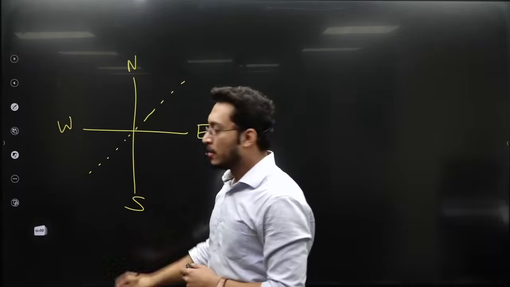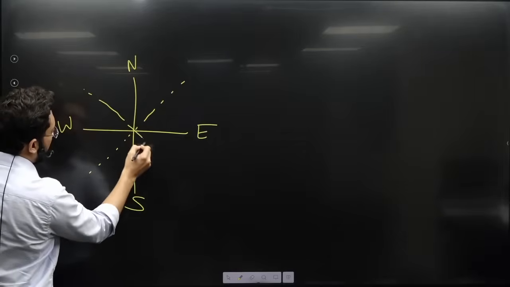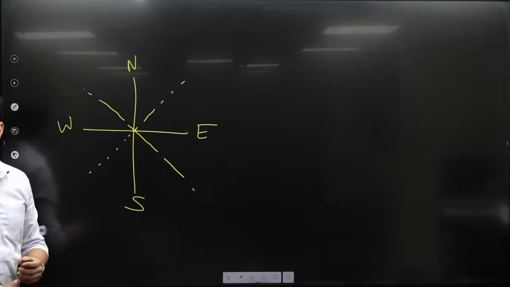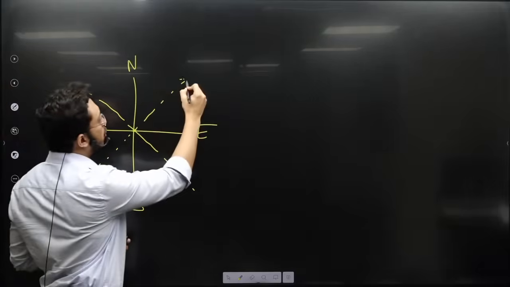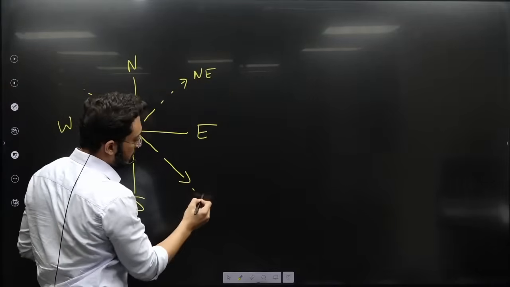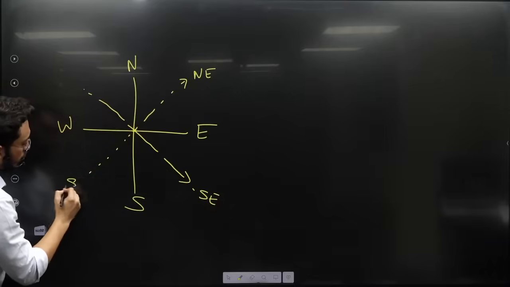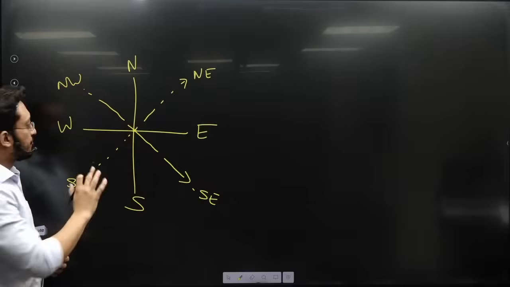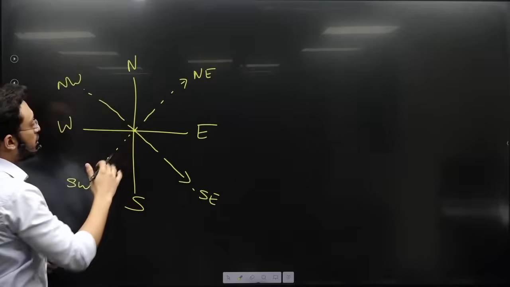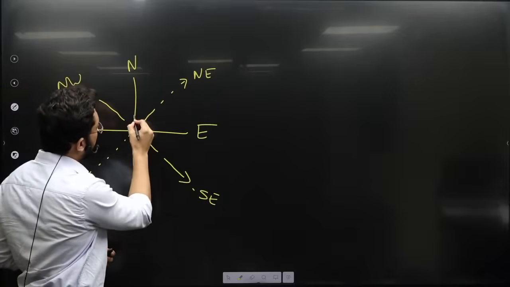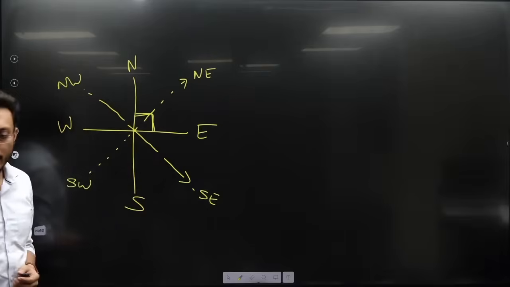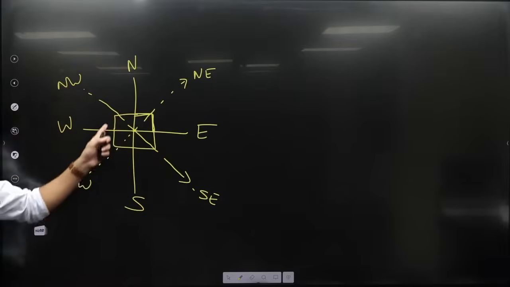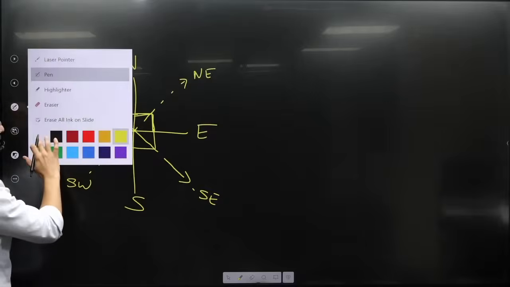Depending on in which two directions the particular secondary direction is lying, we call it northeast. This is southeast. You have southwest and northwest. So these are four secondary directions. If not specified in the question, normally we treat these angles as 90 degrees. So between all the four directions that we have, all these angles are 90 degrees. What about this angle? What is this?